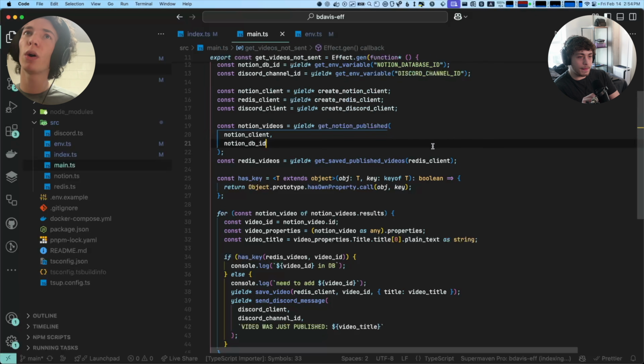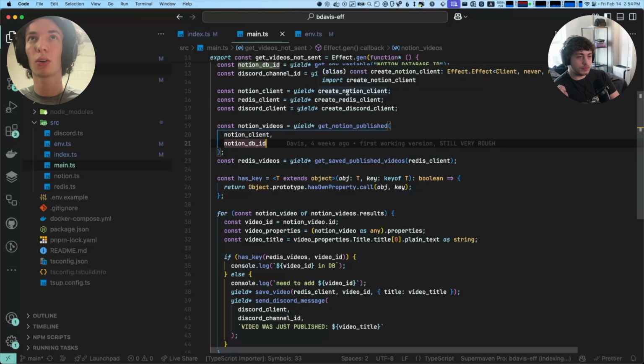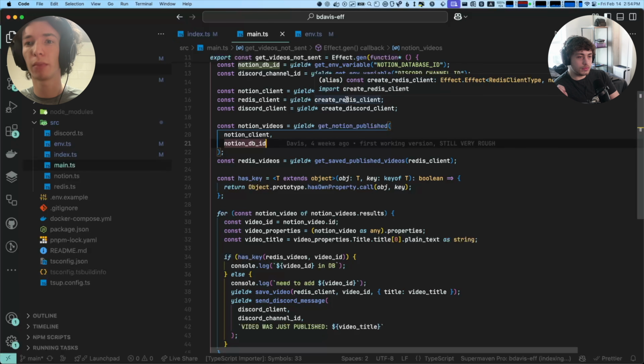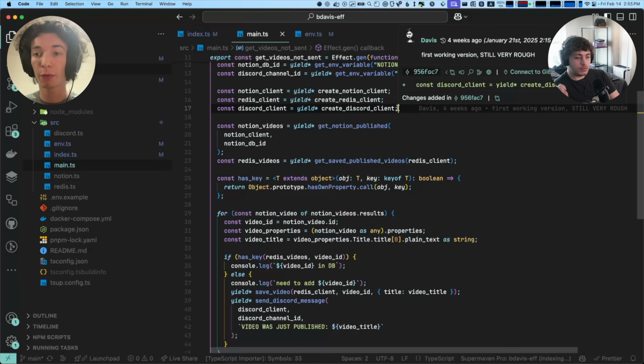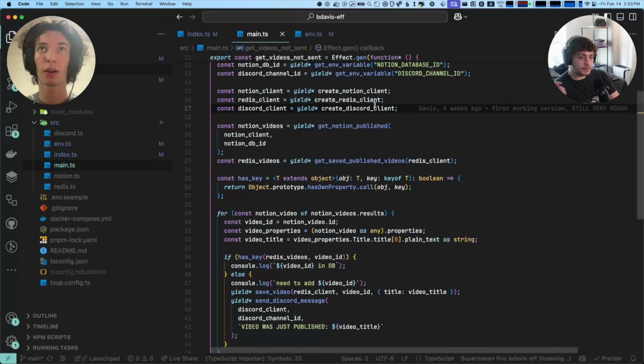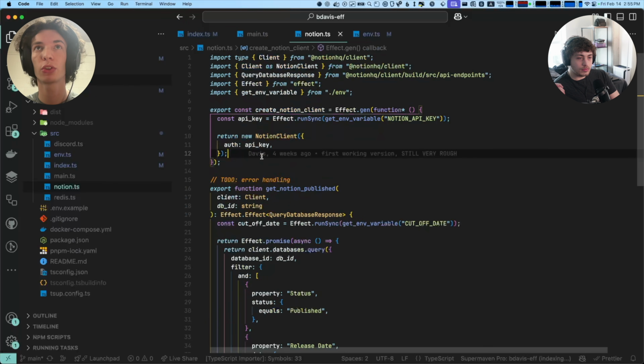Yes. I'm pretty sure all of these are synchronous. I think the Redis one might be slightly asynchronous, but one of the things that Effect helps you to manage is concurrency, but it doesn't change the way JavaScript works. So if Notion, yeah, you're just synchronously creating a new Notion client.